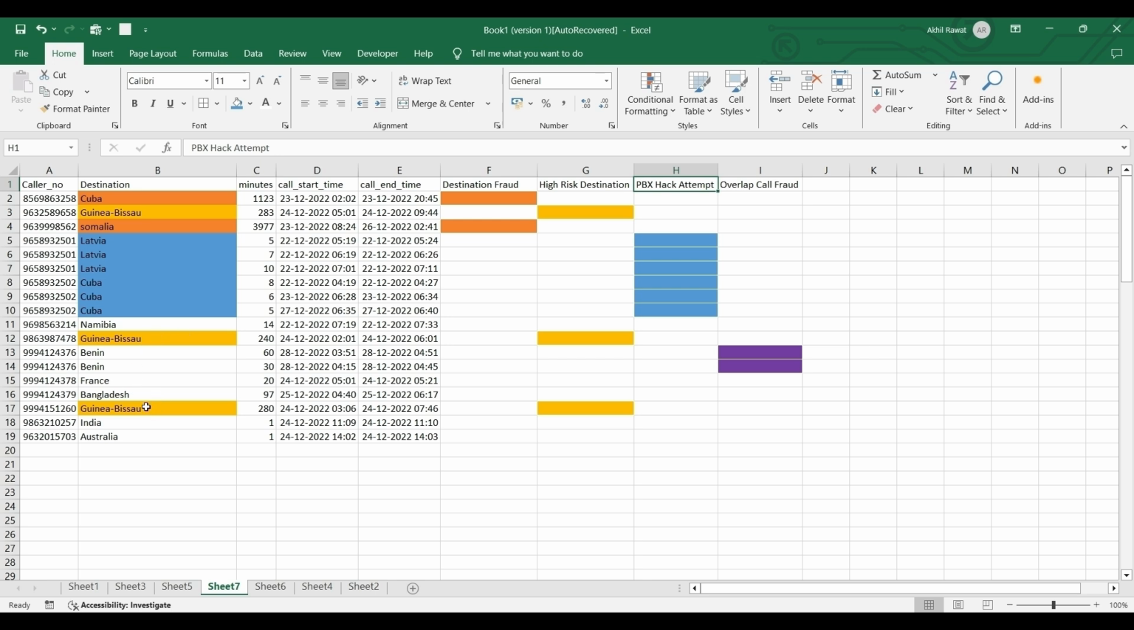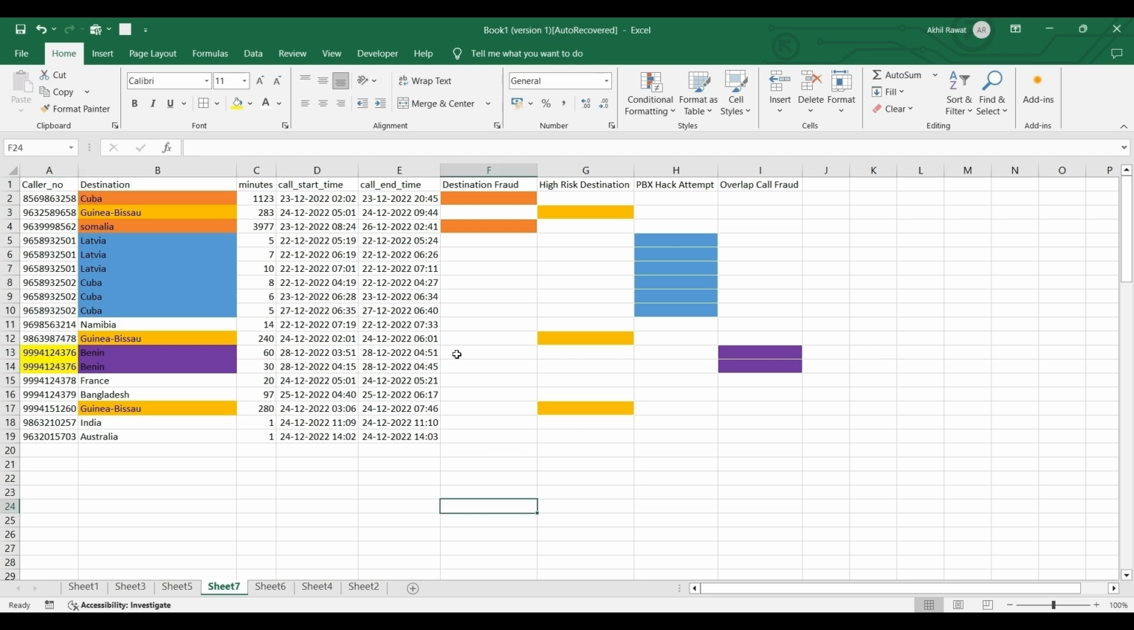Similarly, the call to this one, Benin. These are overlap calls. As you can see, one call has not ended and another call started. See here, the 351 call started, the 451 call ended, and the next call started in between at 415. So this number should be identified very effectively by the model.